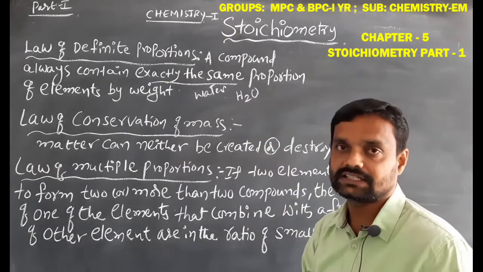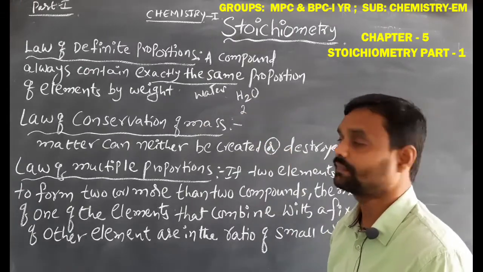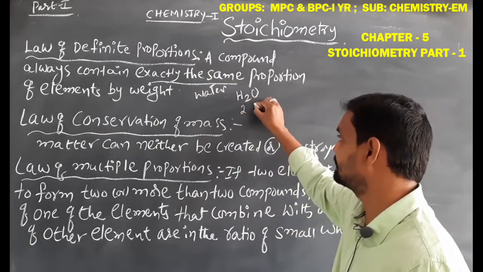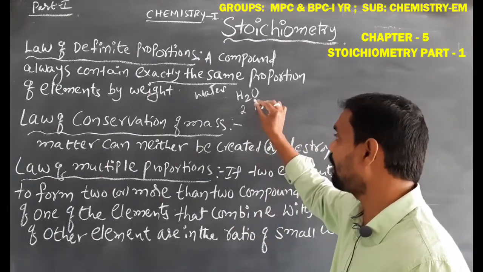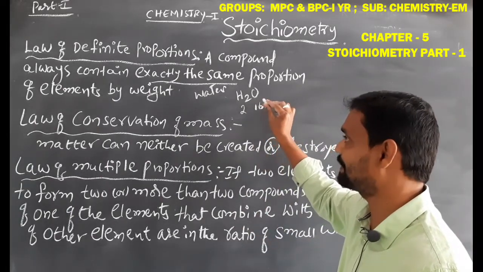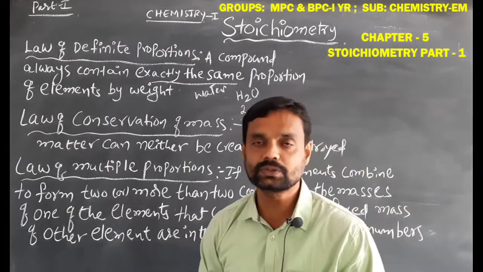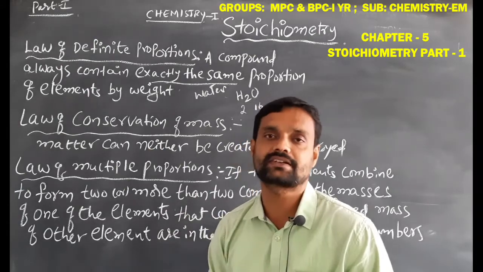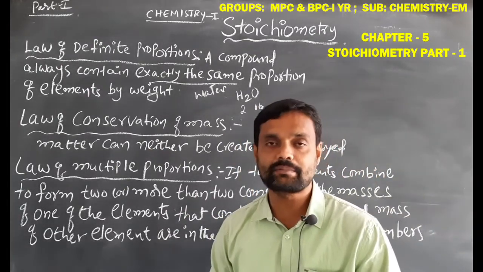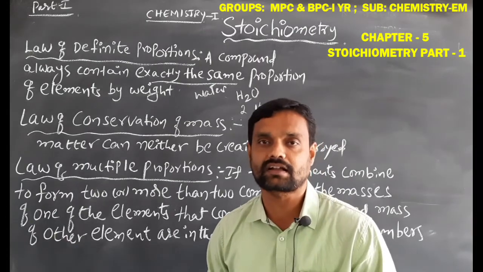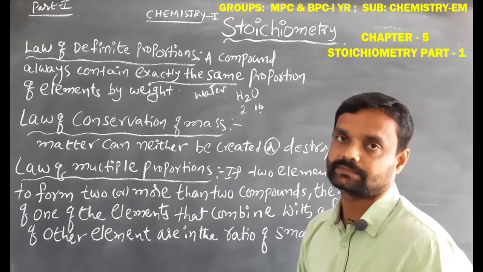In water, hydrogen weight is 2 and oxygen weight is 16. So in this compound the elements are always present in exact weight. Always 2 atomic mass of hydrogen and 16 atomic mass of oxygen combine to form the water compound. This is the meaning of definite proportion.